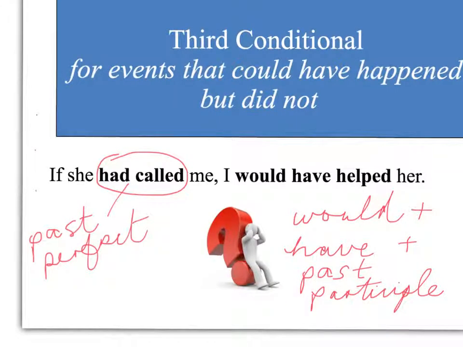The third conditional, however, is used for events that could have happened but did not. History cannot be repeated. If she had called me, I would have helped her. Note the use of the past perfect in the if clause and would plus have and the past participle in the main clause.